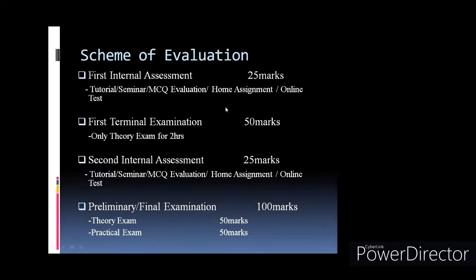Now, generally for 12th standard, in some colleges, they only conduct the terminal examination and the preliminary examination. But some colleges, for students' practice, conduct a unit test in the first term as well as a second unit test in the second term.